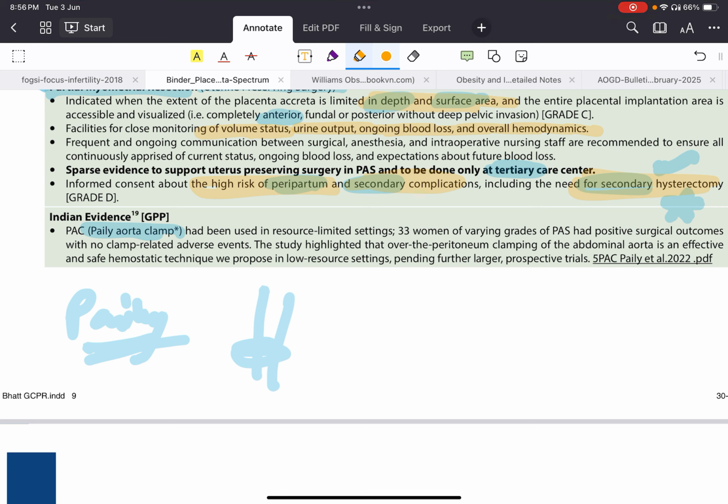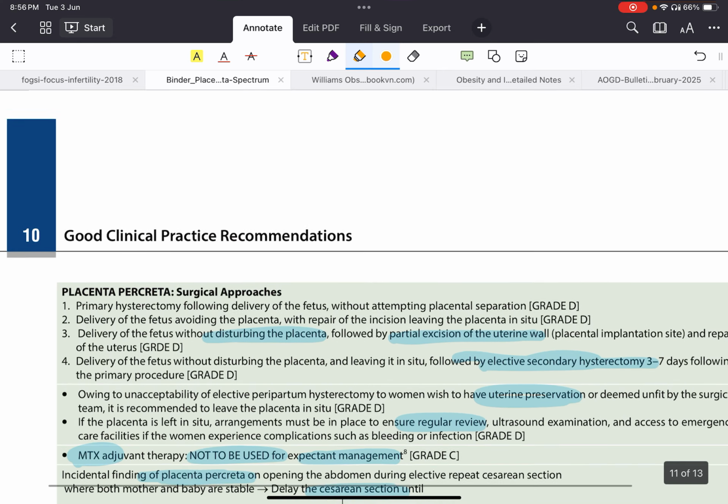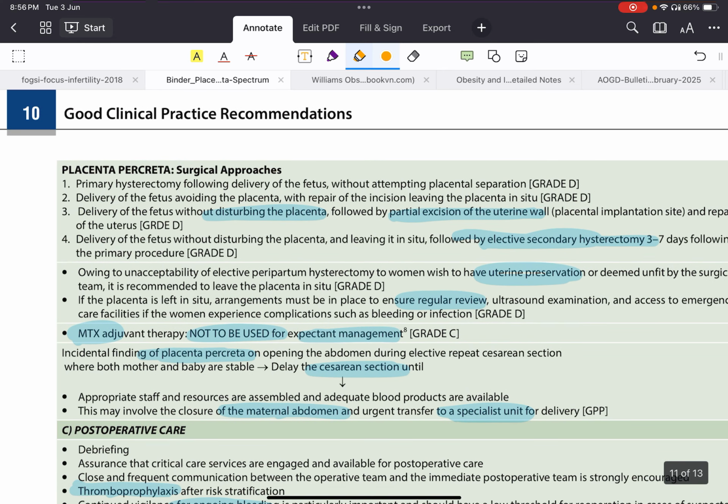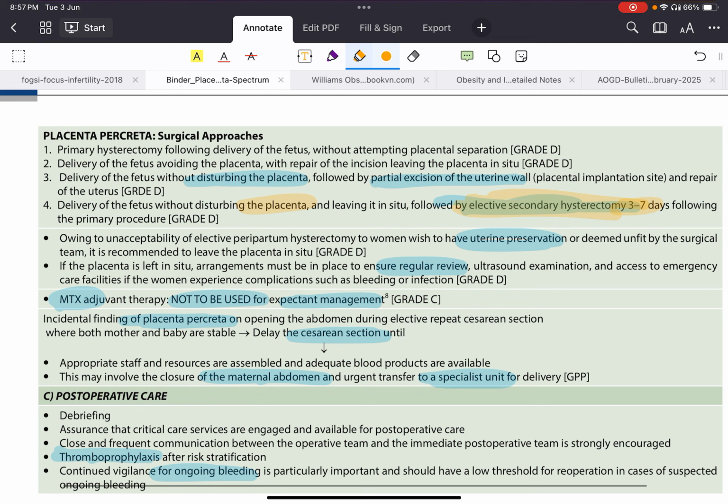There is one Indian innovation known as PAC, that is the Paley aortic clamp. With this clamp over the peritoneum, we can clamp the abdominal aorta, so bleeding can be controlled. This can be used. Then placenta percreta is also the same thing. Here it is entering into the myometrium. So just deliver the fetus, don't disturb the placenta, and do hysterectomy. Some people say you can leave the placenta inside and do an elective secondary hysterectomy in 3 to 7 days. If you want to leave the placenta inside, you should have a regular review of that patient. Methotrexate adjuvant therapy is not recommended in expectant management.